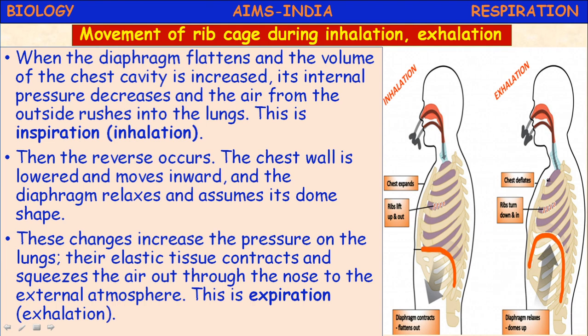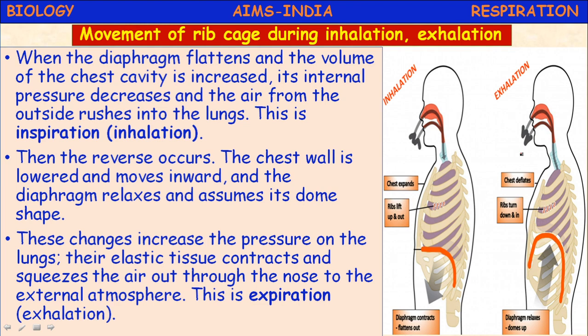Next, in exhalation, the diaphragm relaxes, it goes to normal position, and the ribs also turn down and in, so that the chest deflates, contracts. The volume decreases, so the internal air pressure increases. Due to that, the air rushes out. This is called exhalation. One inhalation and one exhalation is equal to one respiration.